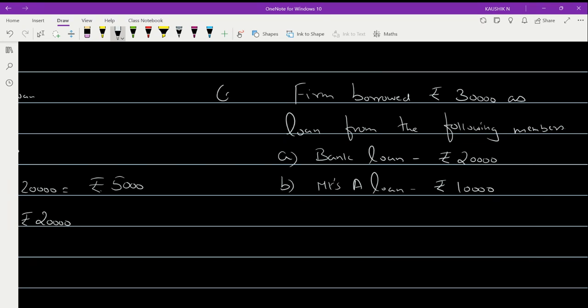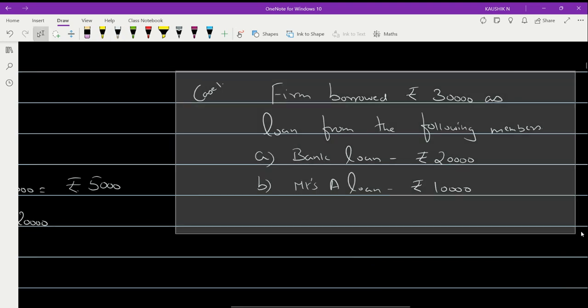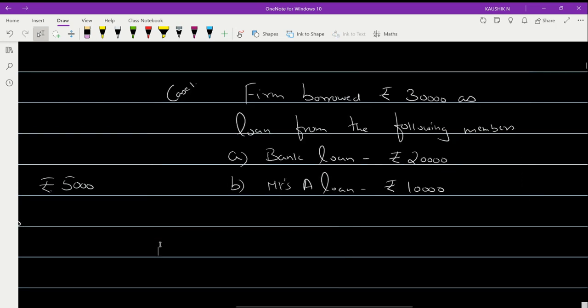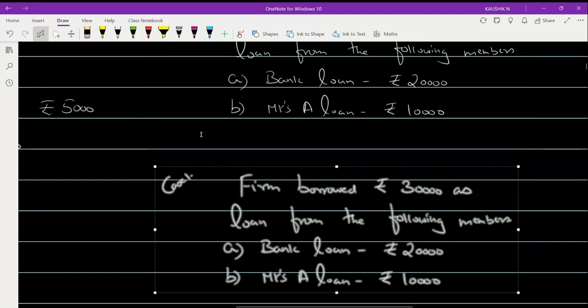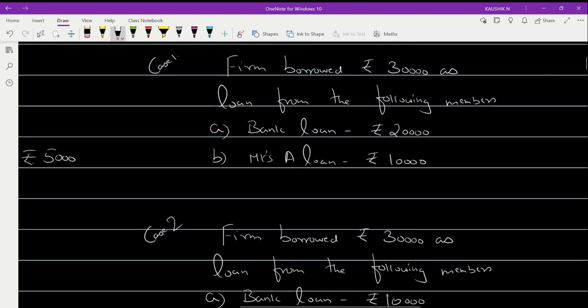I'm giving this as case 1. The same problem with slight modification, let me make it case 2, where I slightly change the values.